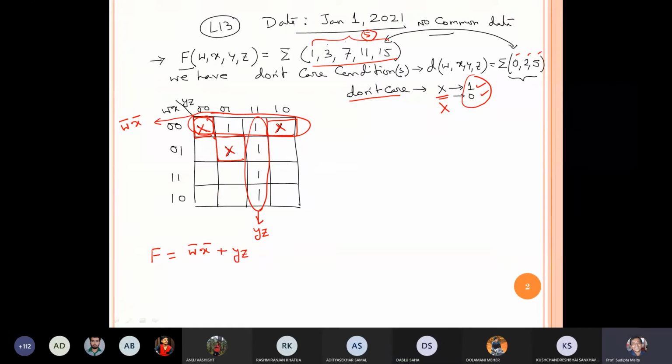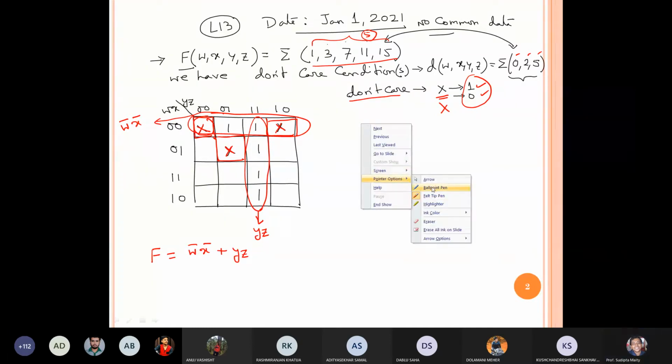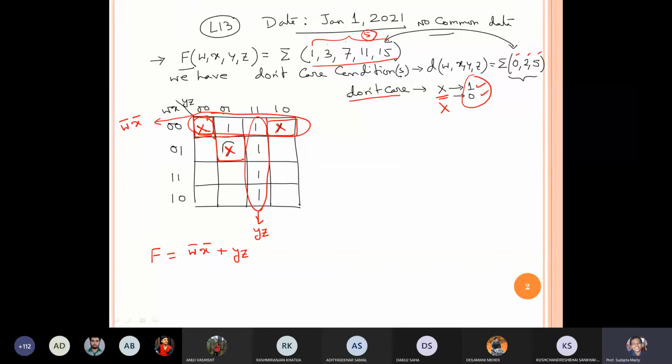Now you check here, this cross has not been used. This cross we didn't use. We cannot leave a 1. Suppose in this box a 1 is present, then I have to consider this 1; I cannot leave it. But if we have a cross here, I can leave this cross. A cross is optional. You can use it to make a larger group for a more simplified version of the circuit, or you can omit it depending on the problem. In this problem, we do not have an extra use for this cross, so we did not use it.